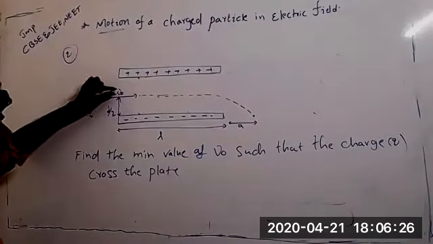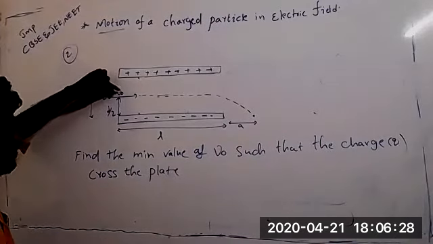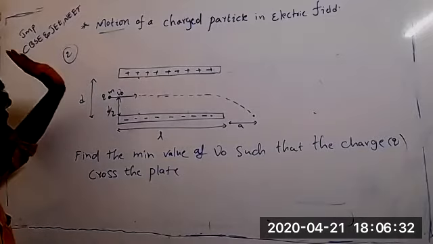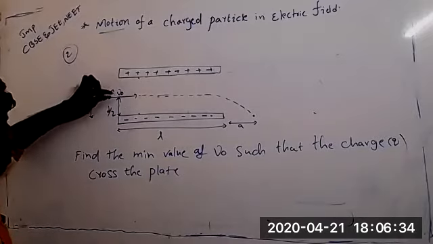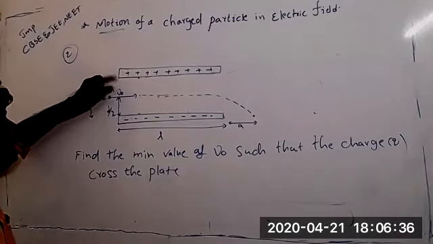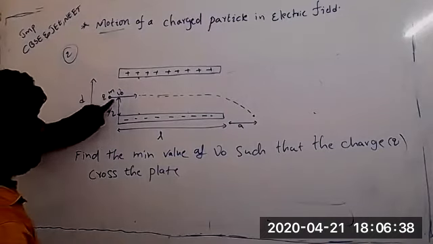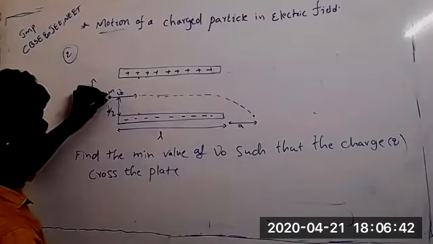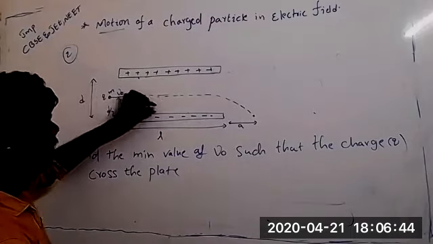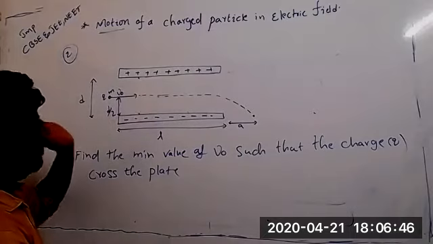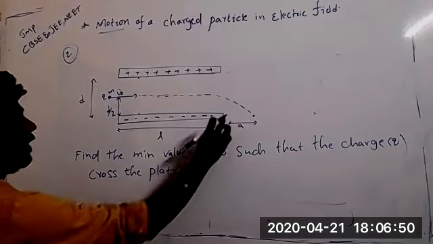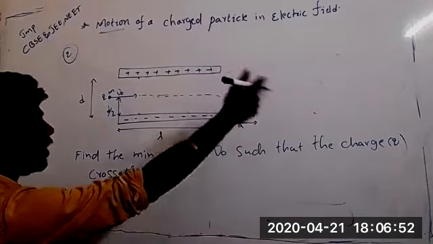If the velocity is very low, it will go like this and fall on the plate. But we have to give a minimum velocity so that this particle does not fall on the plate. If it is moving very slowly, it will definitely be attracted and fall on the plate. It should cross the plate, either here or somewhere.